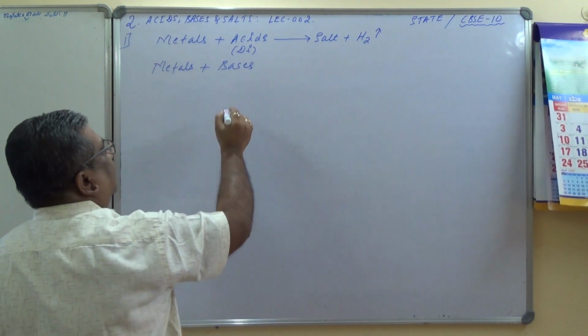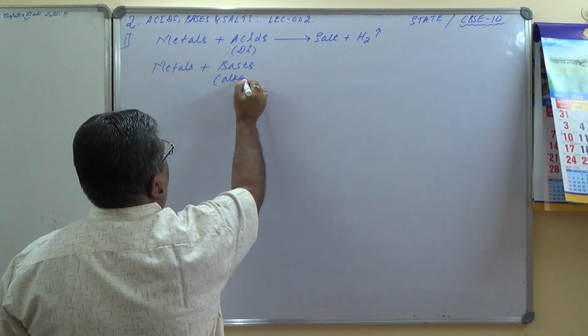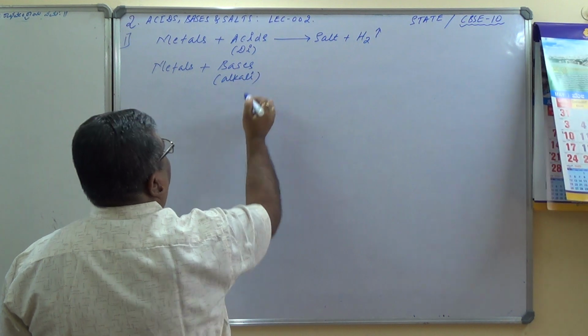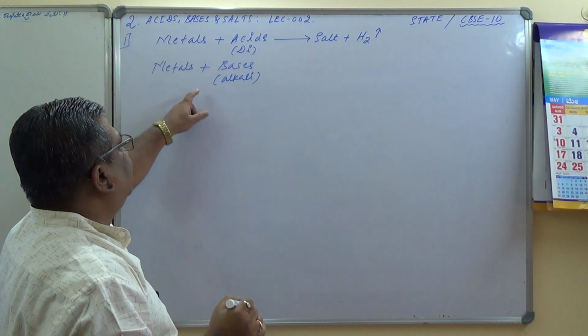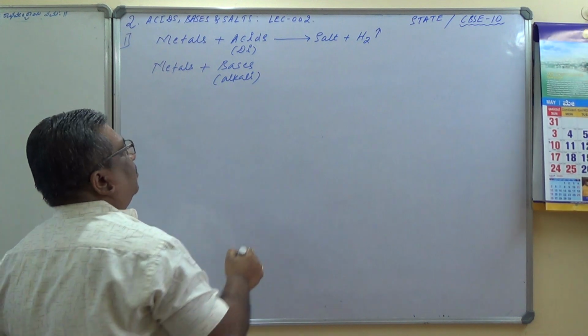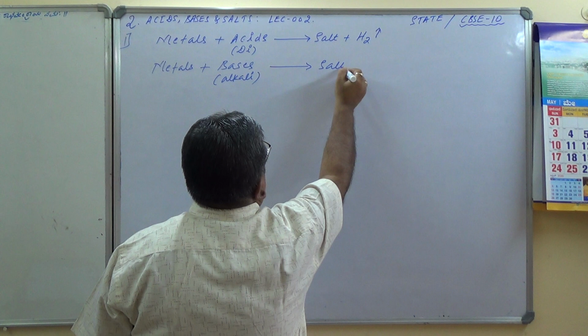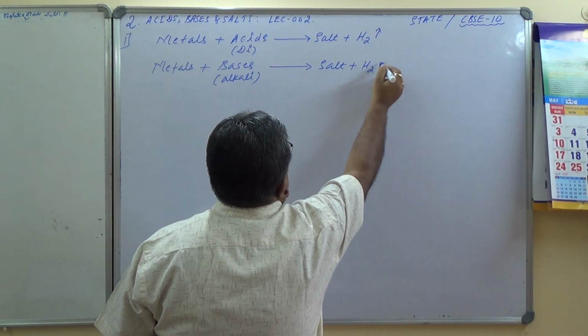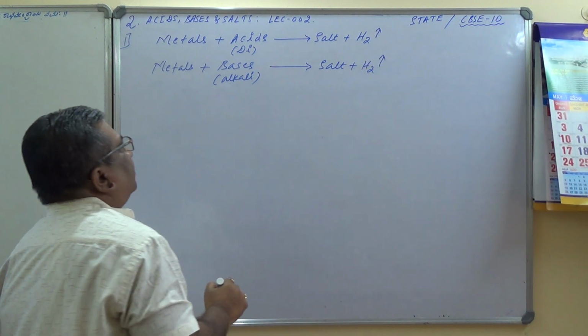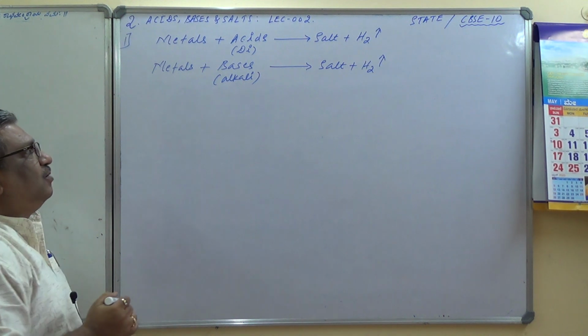When I say bases, generally it refers to alkalis, because we are studying only the water soluble bases for reaction with metals. Alkalis give you here also salt plus hydrogen gas. Metals react with bases to give salt plus hydrogen.